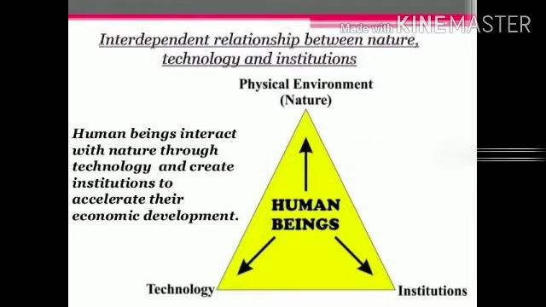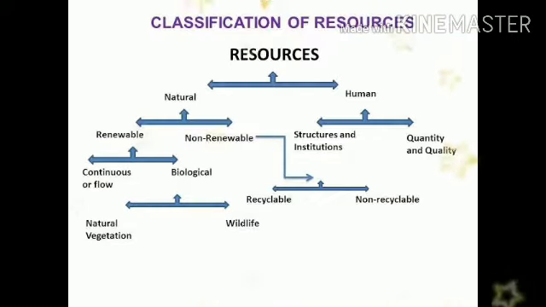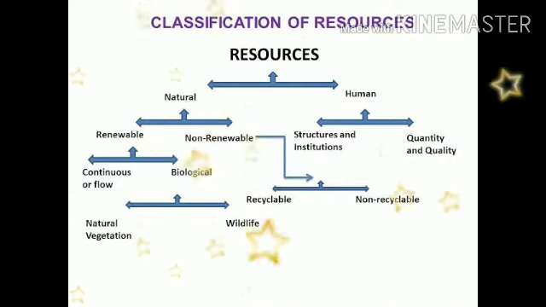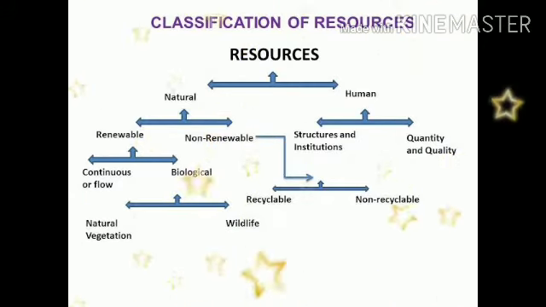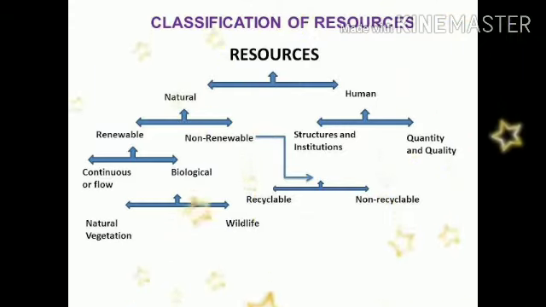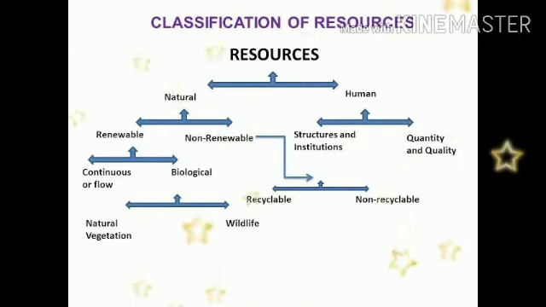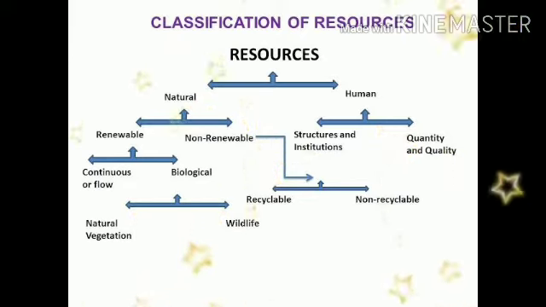Now resources are classified. They are classified into two types: natural and human made. Natural resources are classified into different classes like renewable and non-renewable. Renewable are continuous and biological. What is continuous? When you use a resource, you get it again and again.